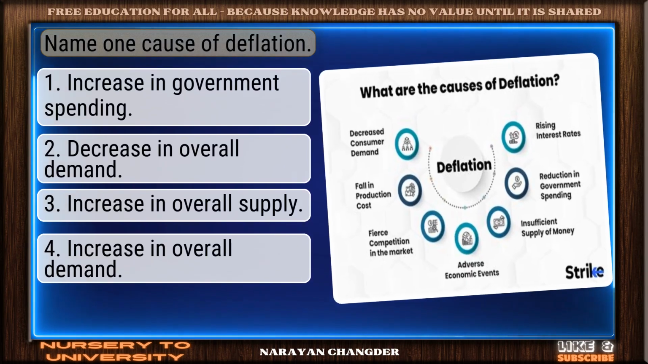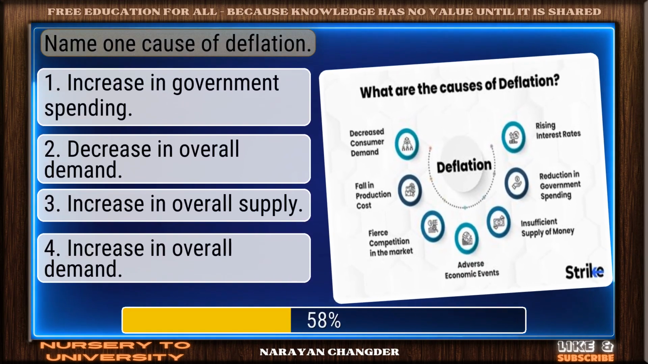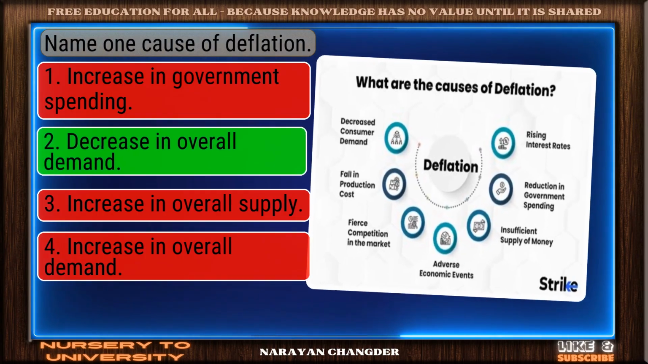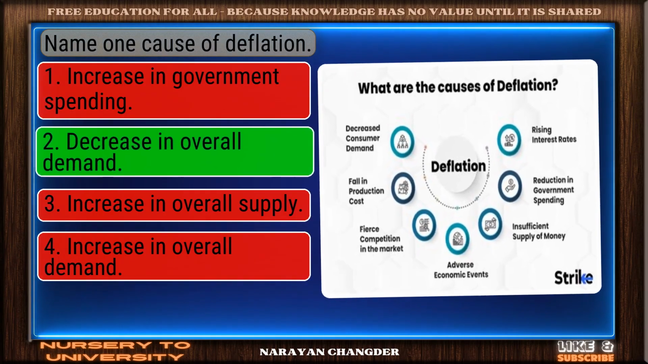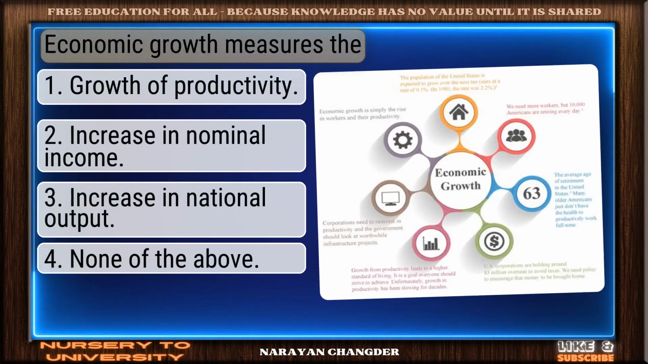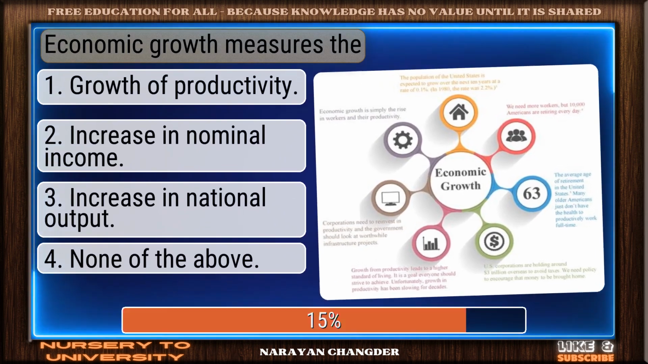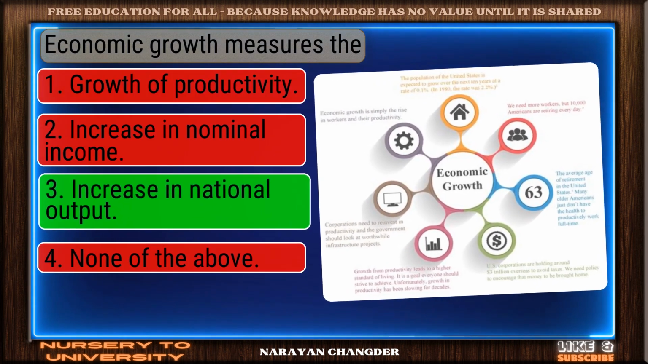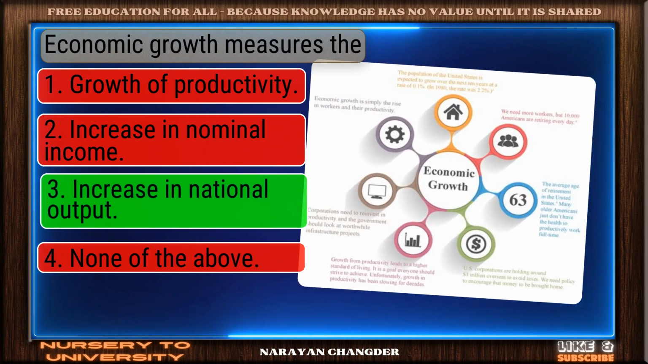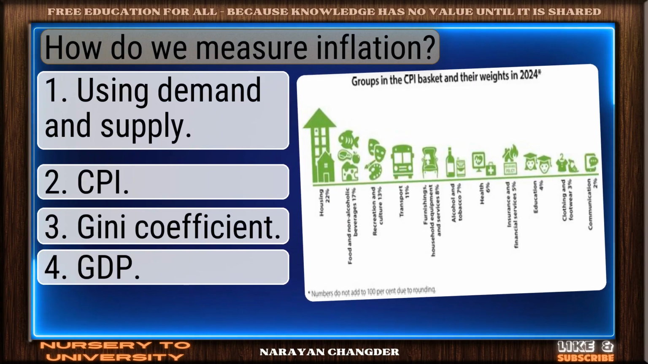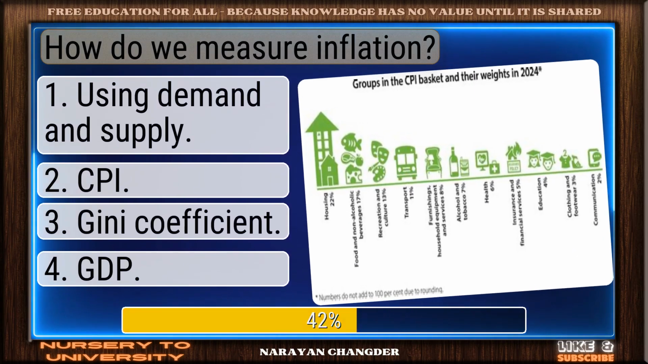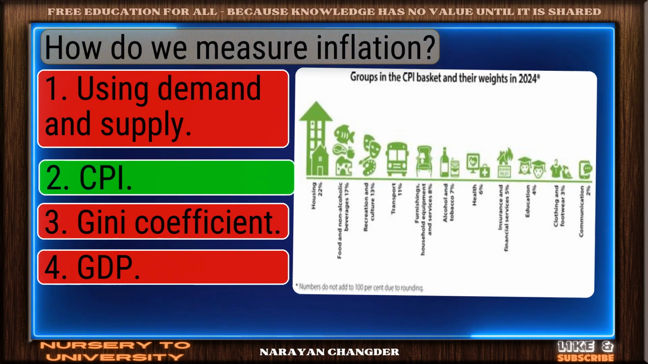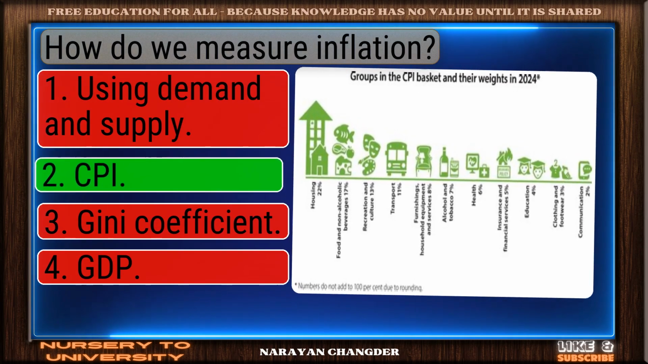Name one cause of deflation. Excellent choice. Decrease in overall demand is the right answer. Economic growth measures the correct response. Increase in national output is the most accurate answer. How do we measure inflation? Nice work. You chose CPI and it is correct.